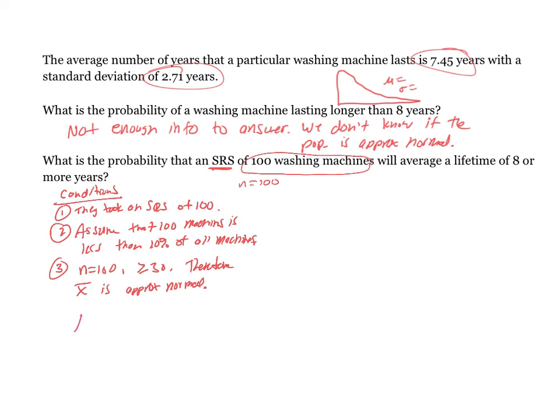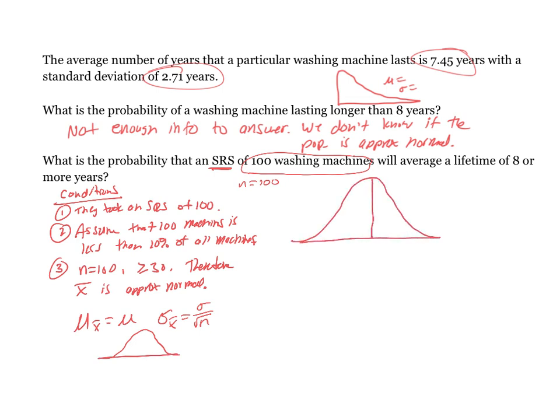So now I know that the mean of my sampling distribution will be the population mean, and the standard deviation of my sampling distribution will be the population standard deviation over the square root of n, and I know that my sampling distribution will be approximately normal. So they tell me the average lifespan is 7.45 years in the population, so my sampling distribution should have that same average.